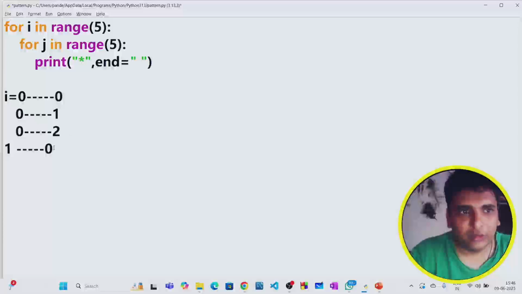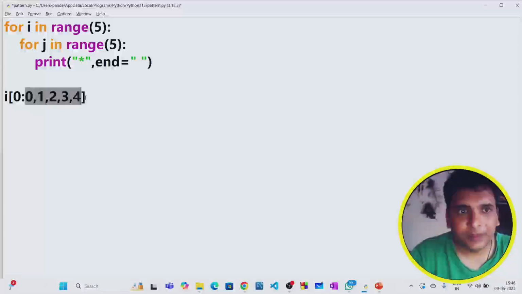So what I can do is go this way. For example, i is 0. For this 0, j will be 0, 1, 2, 3, 4, up to 5 only. So these many times it will get printed for 0. Again, when i becomes 1, same thing again. If i is 1, then again j will be 0 1 2 3 4. That's it. So like this it will keep on printing. That is the reason I have taken a nested loop.